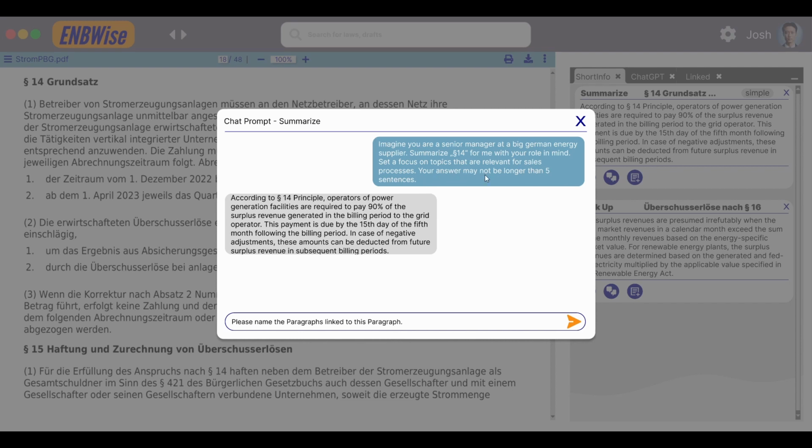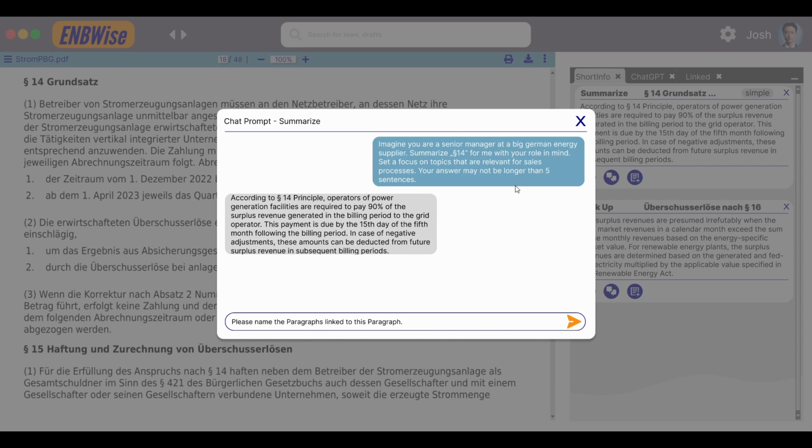For example, in the last sentence it stated that the summary should not be longer than 5 sentences. If the summary is too long for the employee, he can simply make a shorter summary by copy and pasting the whole prompt into the chat down below, and then he can change the 5 to 3 sentences, for example. Then it will be shorter, of course. Then he can simply run the prompt again by posting it in the chat.